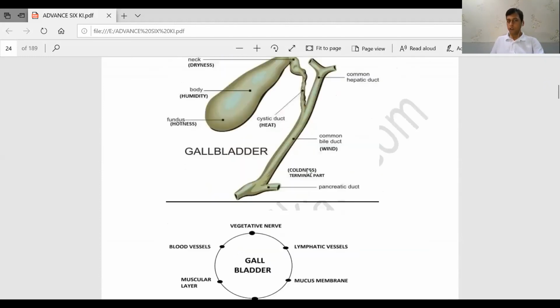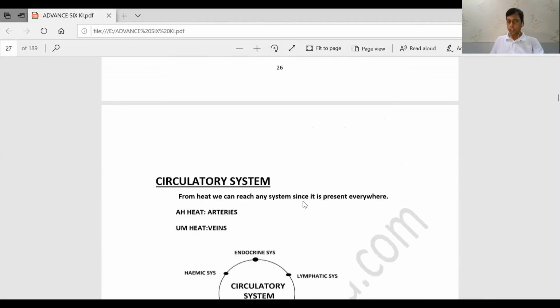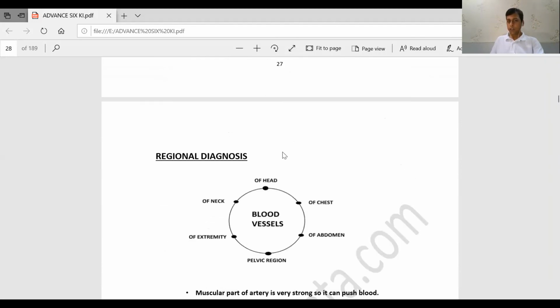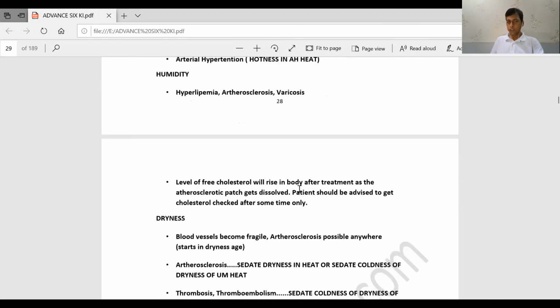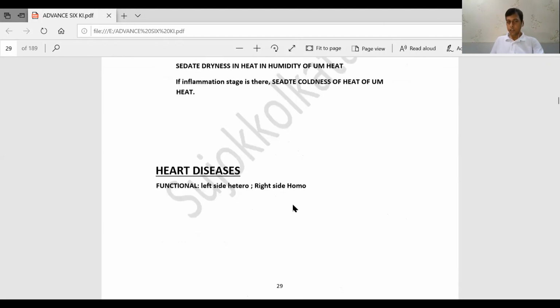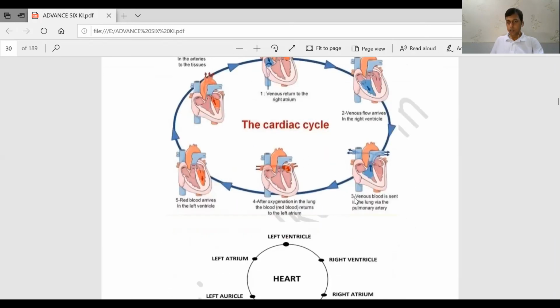I will give you all these things. Then the diseases of the gallbladder, then about the heart, the regional classification of the heart, and diseases of the arteries, wind, heat, dryness disease, then heart disease. What are the heart diseases? The cardiac cycle I will discuss in physiology.